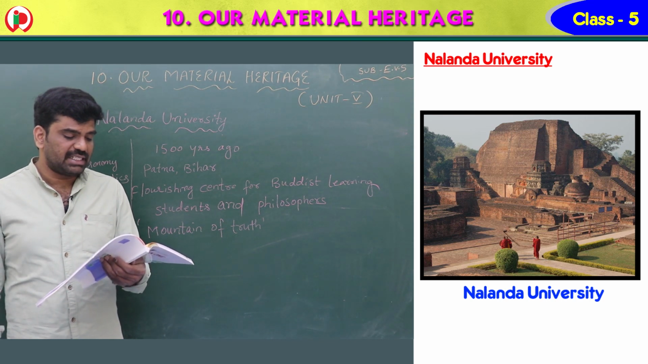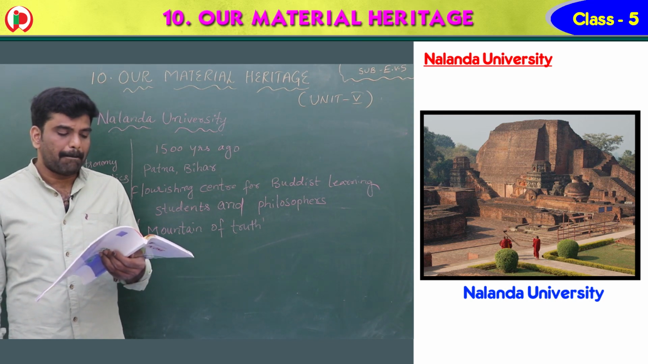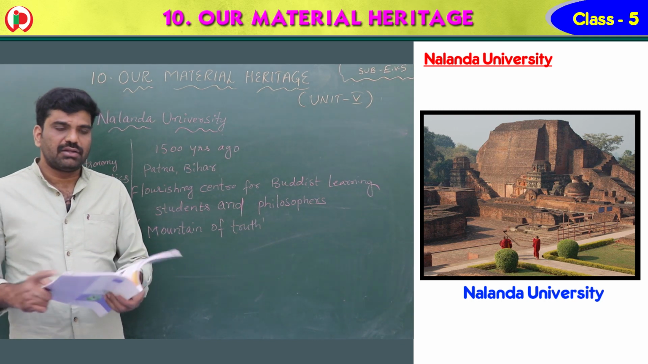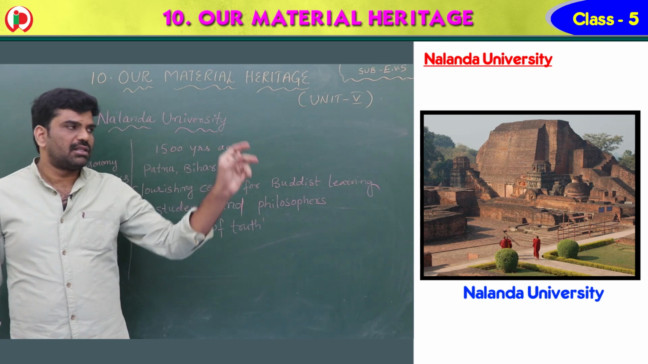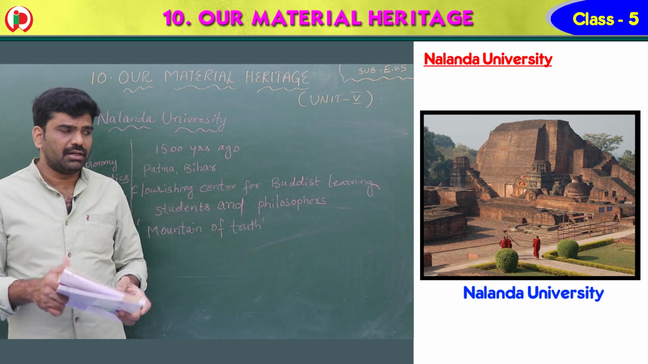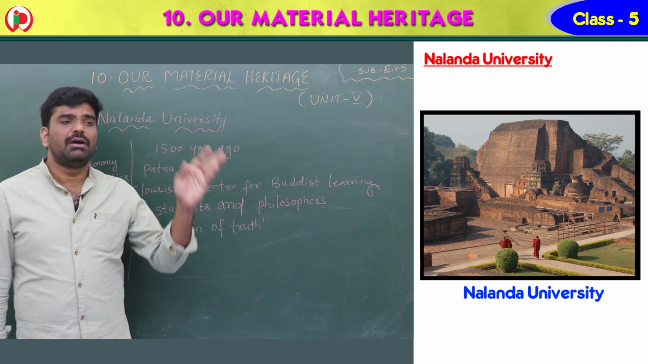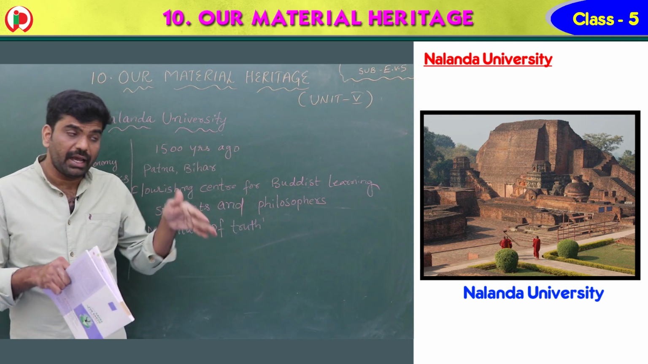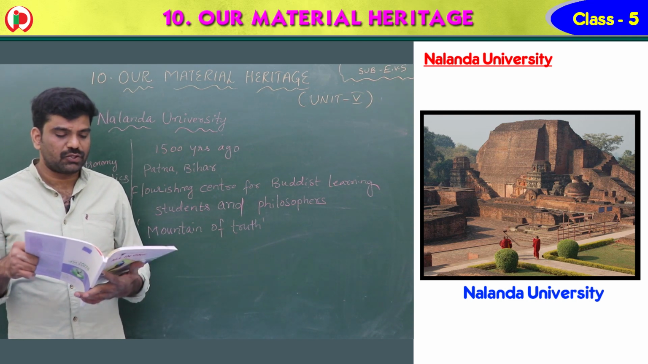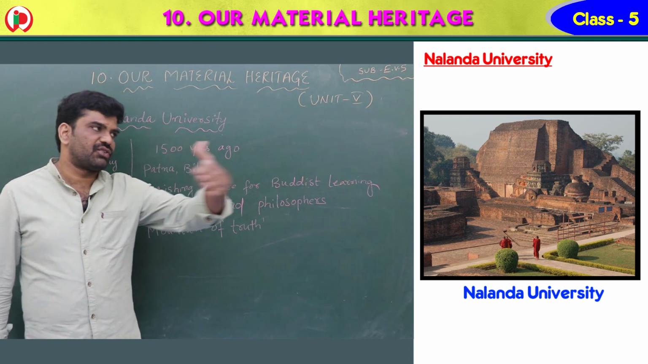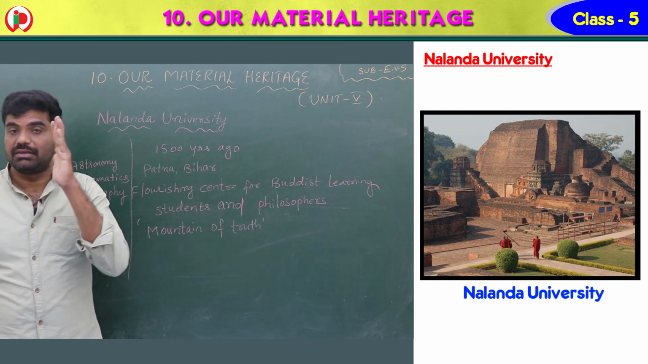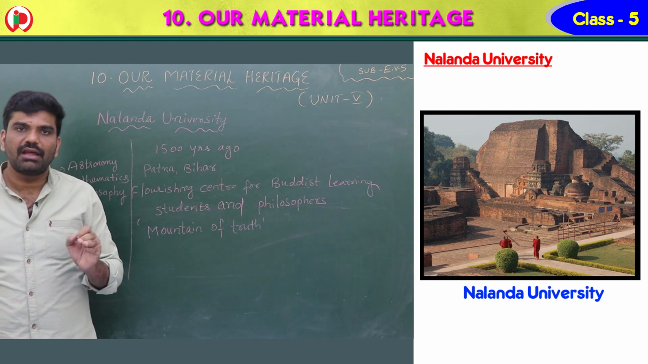The Buddhist monasteries are built like a row of small rooms around the courtyard. So if there is a courtyard, children, the Buddhist monasteries are also built in the courtyard in a row. The monasteries are towards the east and the temple is towards the west. So this is about the greatness of Nalanda University.